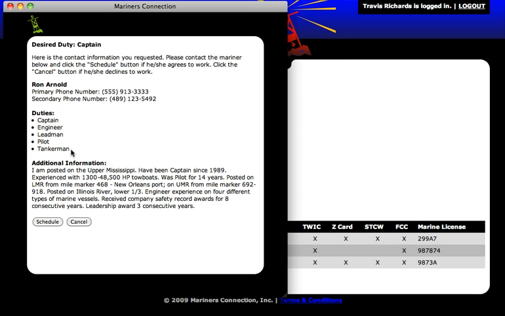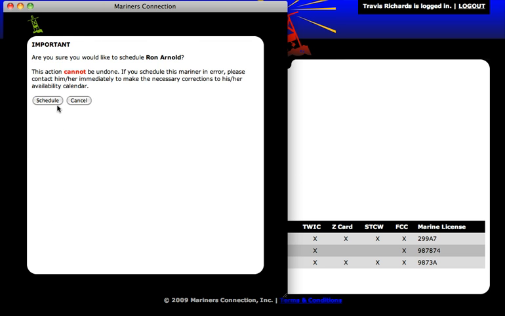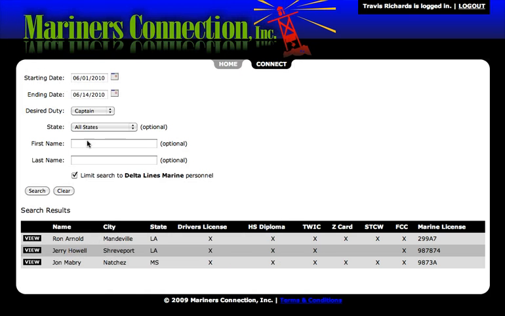You might want to compare 2 or 3. And then all this additional information, this is what Ron said about himself and what he's able to do. So again, if you want to schedule Ron, you just click on schedule, and if we click there, you saw what would happen to his availability schedule before. So that's basically what happens when you get a lot of people, and then you can narrow it down.